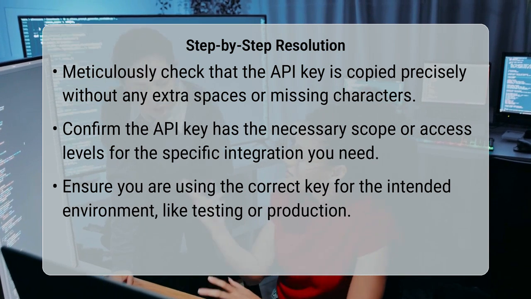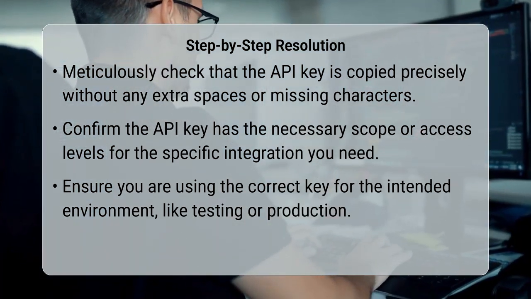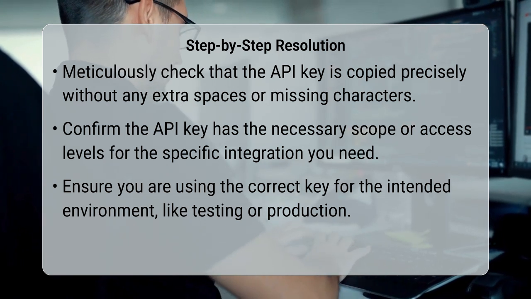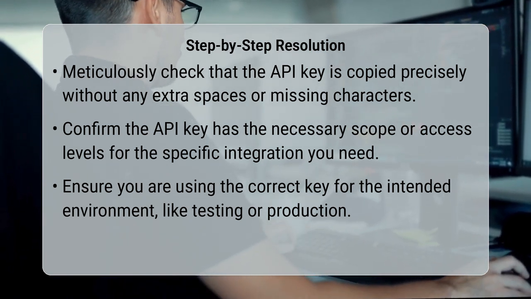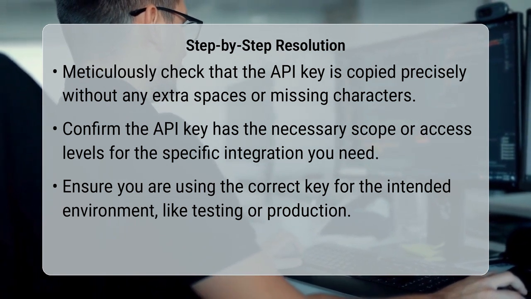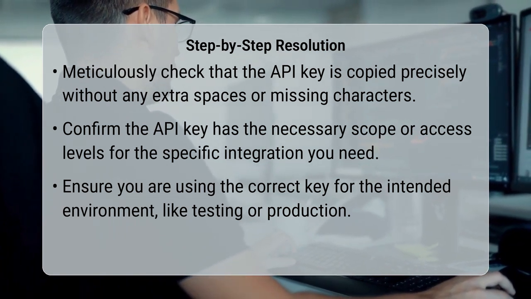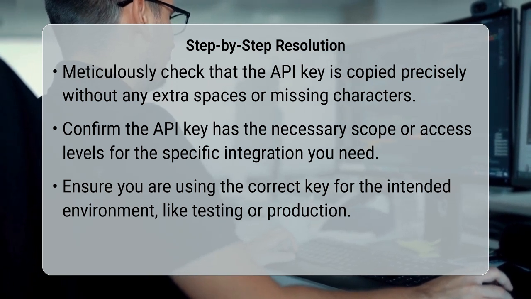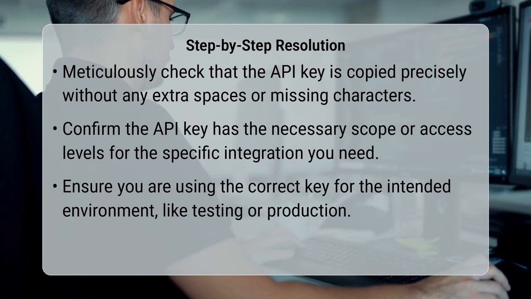Also, confirm that the application programming interface key has not expired, as many keys have a limited validity period, and regenerate it if necessary. Finally, make sure you are using the correct environment, whether it is a testing sandbox or a live production environment, as keys are often specific to one or the other.